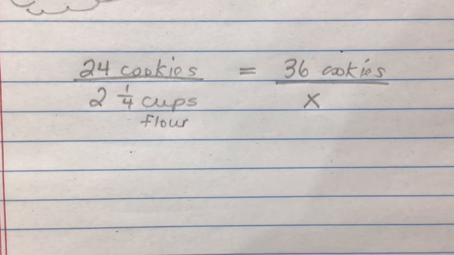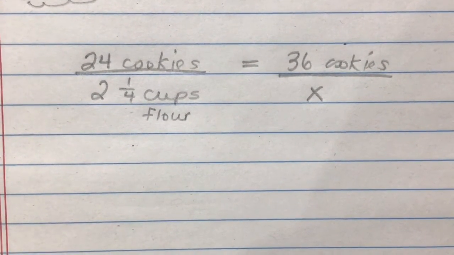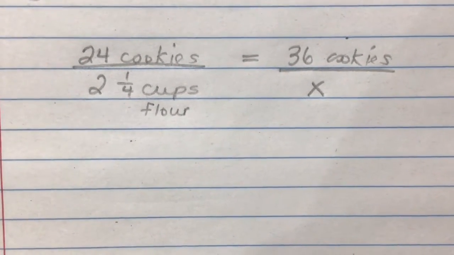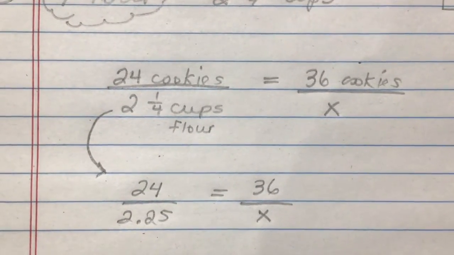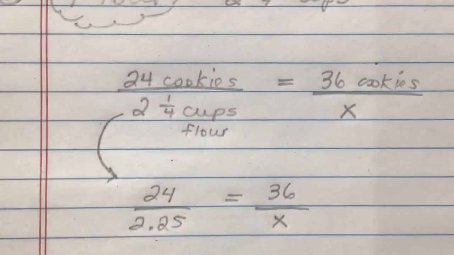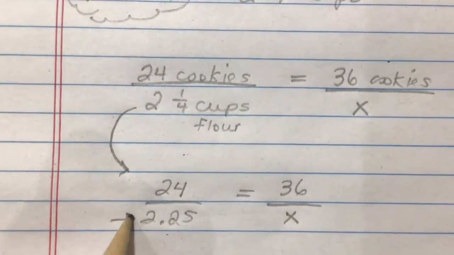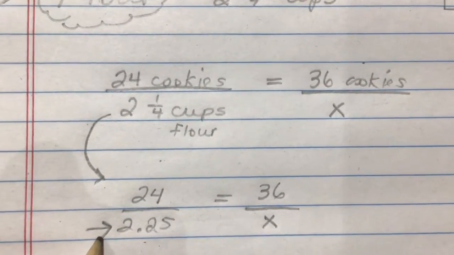So once again, I've set up a proportion. 24 cookies calls for 2 1/4 cups of flour. 36 cookies calls for X amount of flour. If you want, I changed 2 1/4 cups to 2.25. 2 1/4 is the same as 2.25 for your calculators.